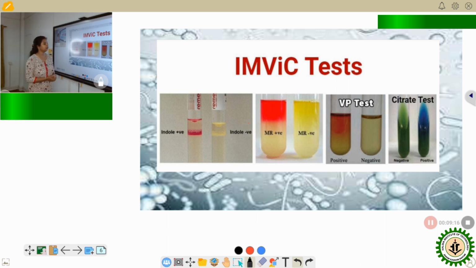Next, we are going to discuss the methyl red test. I told you previously that the methyl red test is done in a special type of broth called MRVP broth, or methyl red Voges-Proskauer broth. This broth is taken, the sample is added, and it is incubated for a certain period of time.